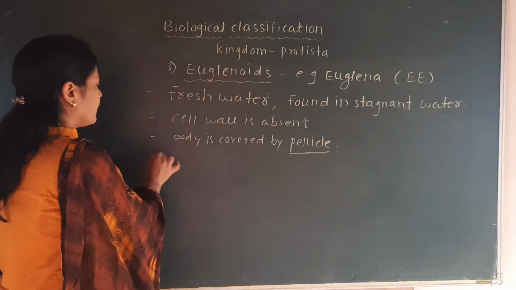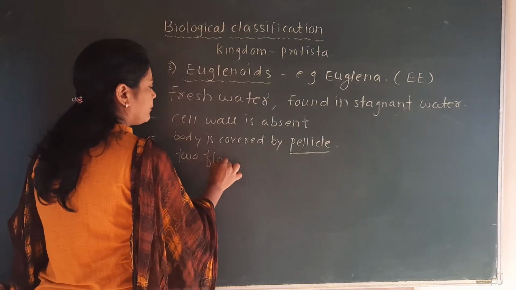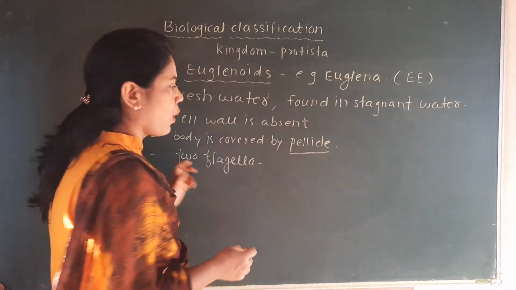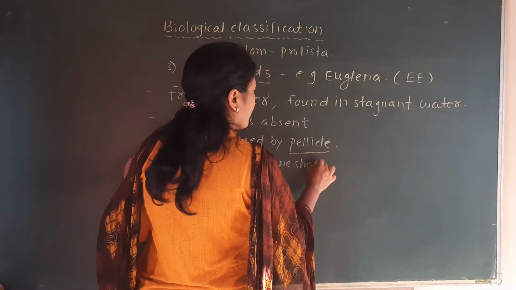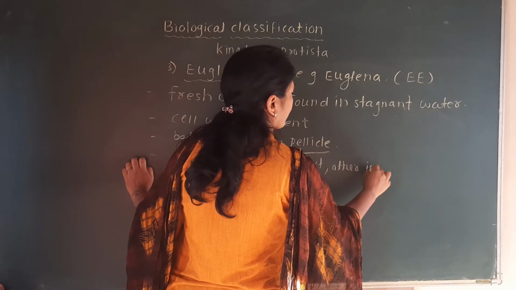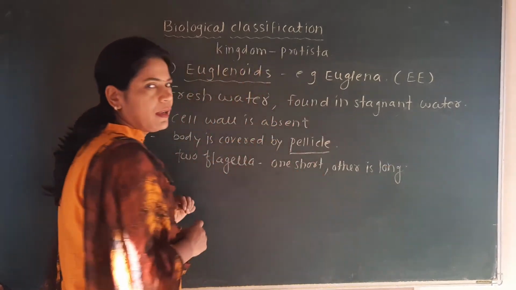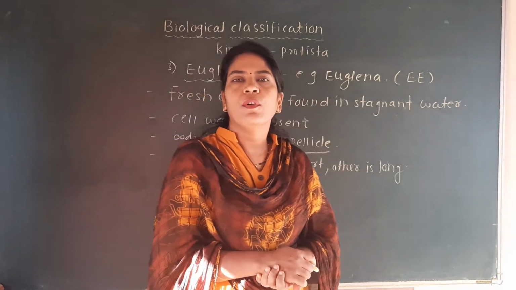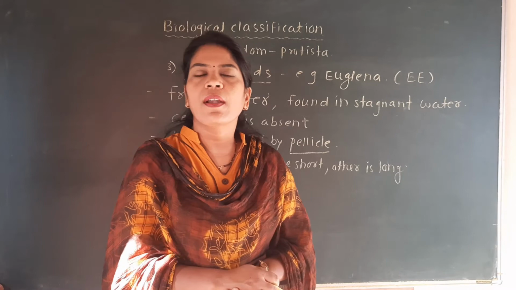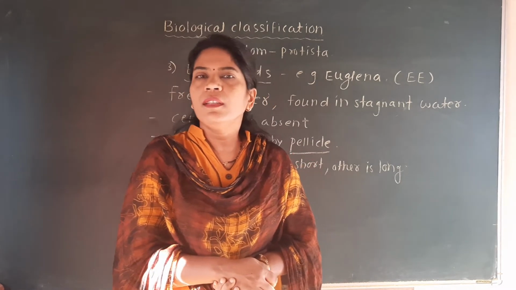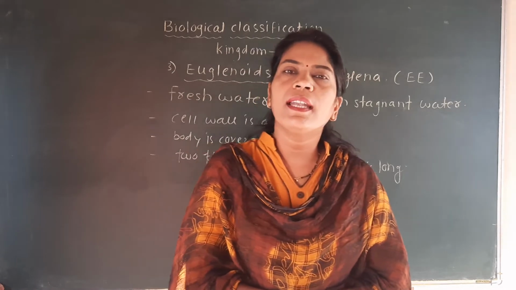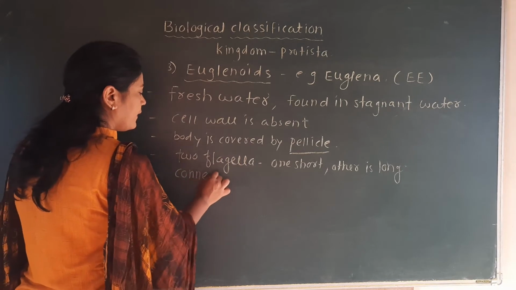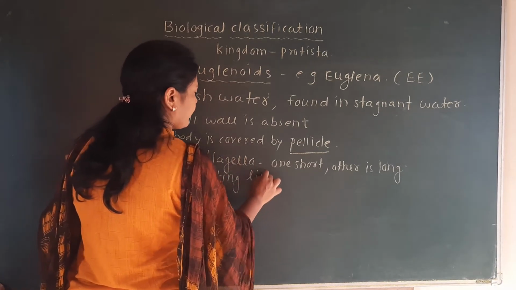Another important characteristic is that they have two flagella. Euglena has two flagella, one short and one long. These are the locomotive organelles in this Euglena, and the flagella are important for the locomotion of Euglena. This Euglena is called the connecting link between plants and animals. The second characteristic is that it is a connecting link.